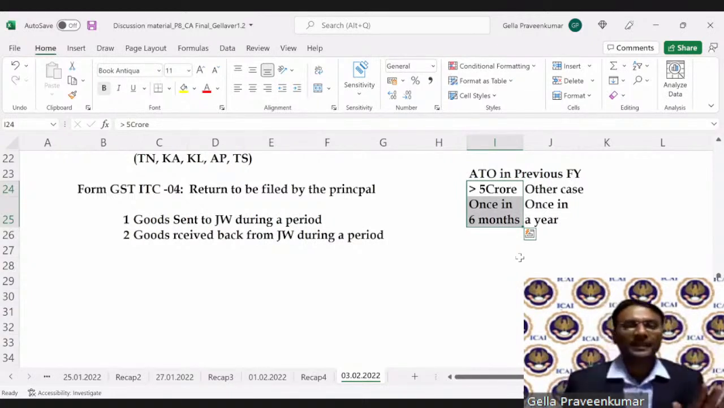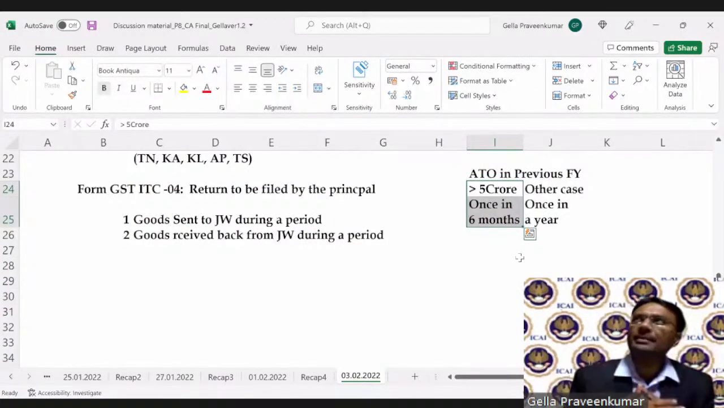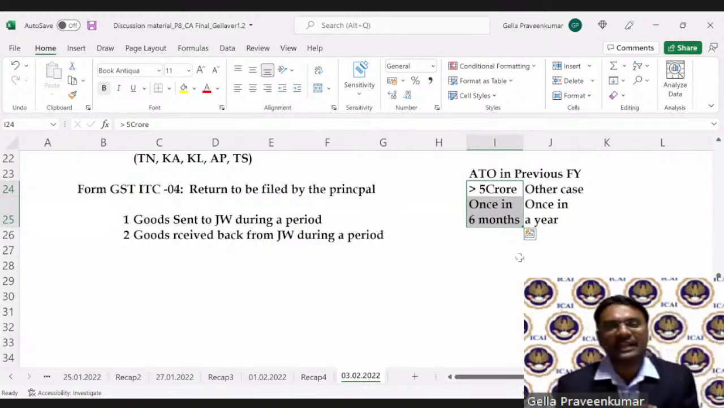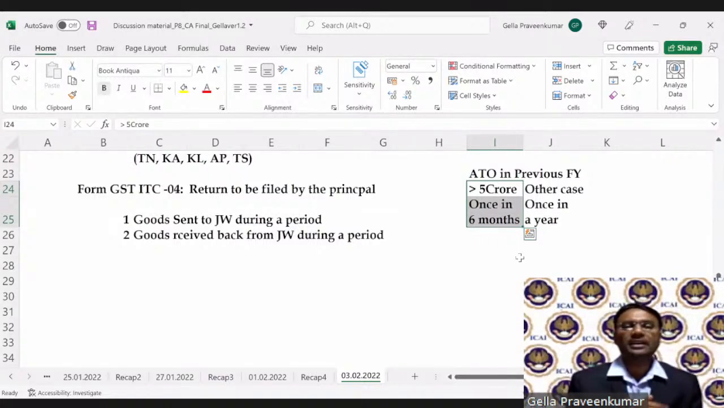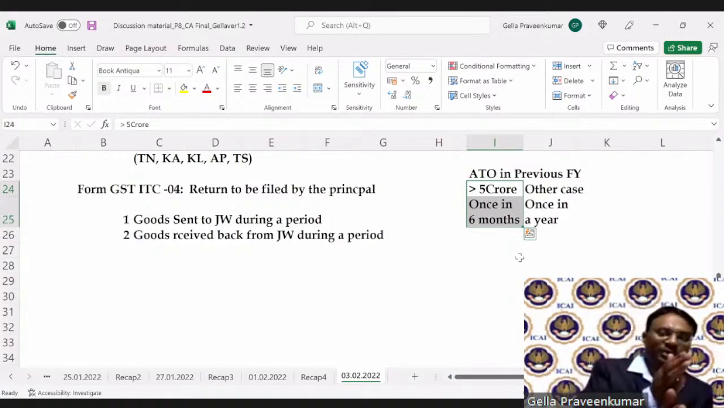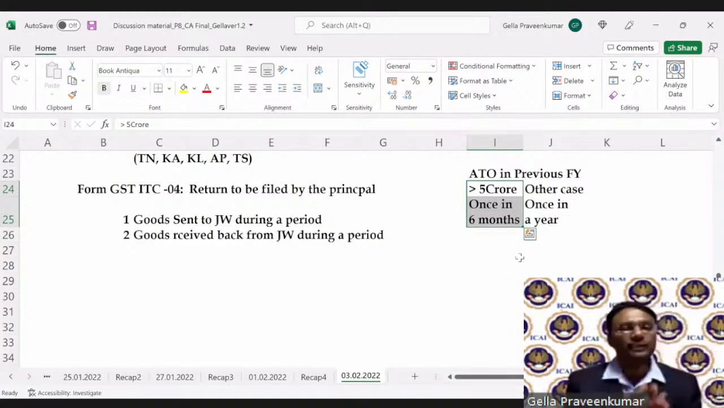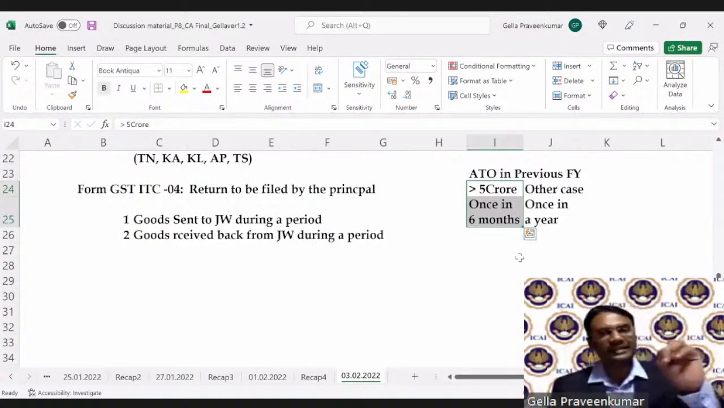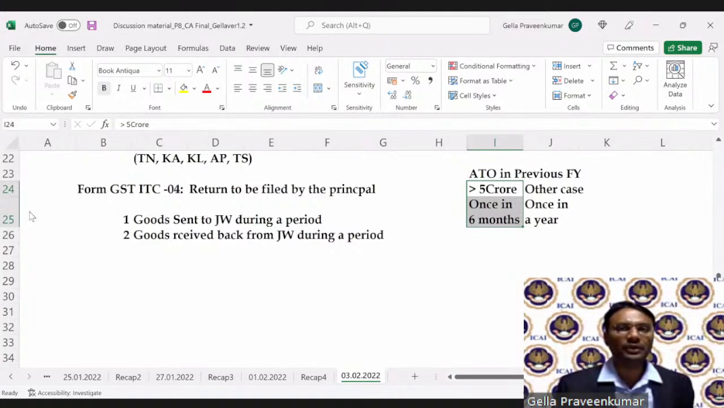I repeat, prior to this, there was an amendment which took place in October 2020, I believe, or 21, I think so. I'm not sure about the date, but this is a recent amendment which is applicable for the May 2022 attempt. So if the aggregate turnover in the preceding financial year exceeds 5 crore, I file this form once in 6 months. In any other case, I file once in a year. So from April to March, I file only one return in relation to job work. Now, these are the points which are relevant for your job work.